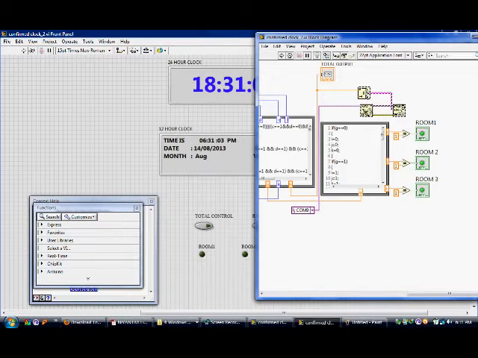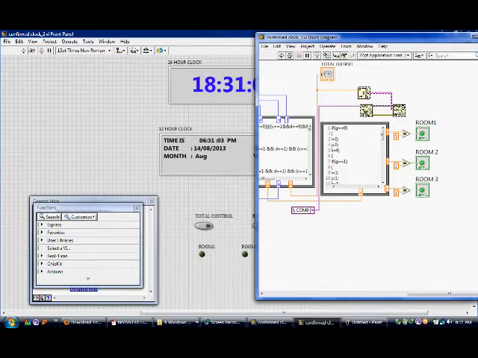Till 6 a.m. you will be getting the LED power supply, that is using this enum operator as well as with these buttons you can program it. Once this becomes 6 a.m. then you will be getting sunlight as an energy source for the fiber optic. Even if the total control is on and even if the 3-room switches are on, you can't get the LED source. This is because we have programmed in such a way.